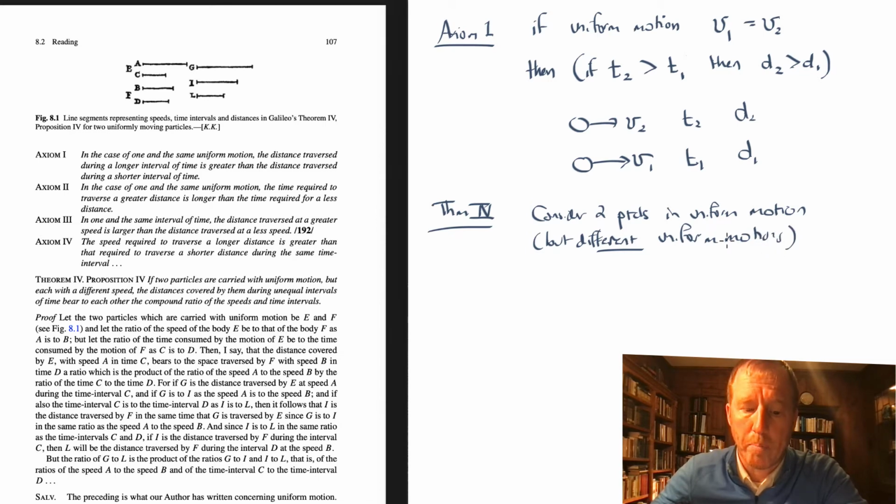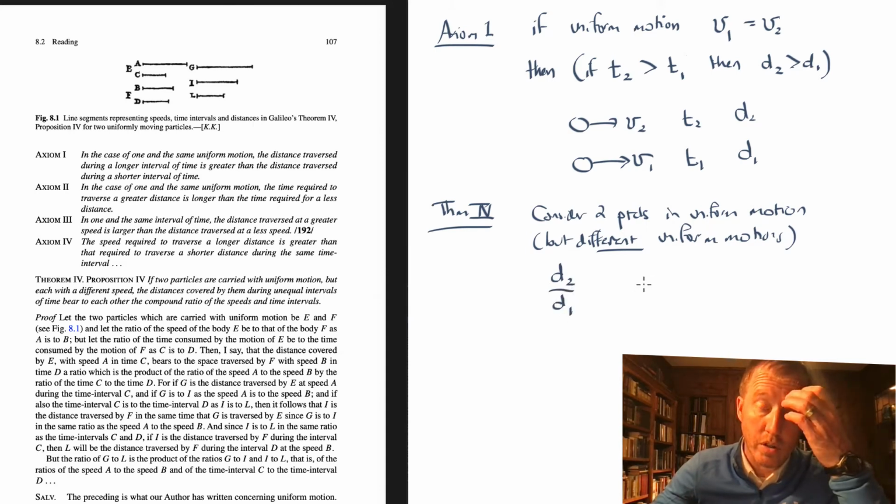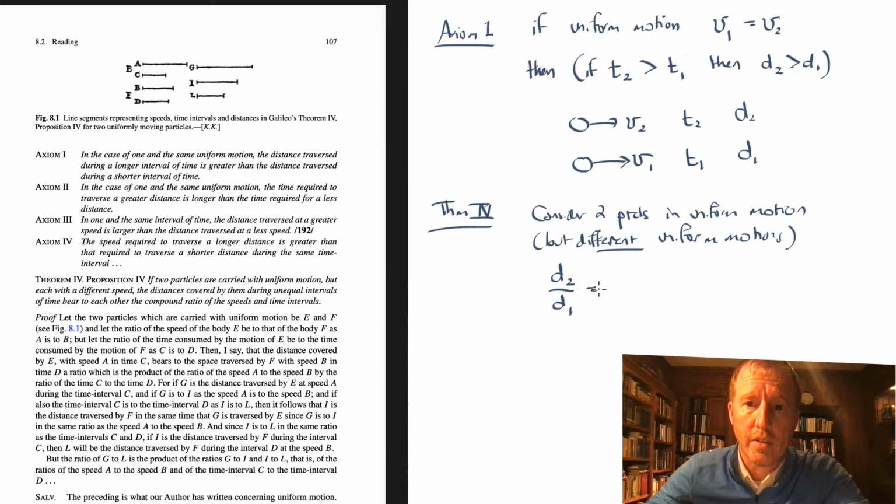And you want to compare their motions. If you want to compare the distance that object 2 moves to the distance that object 1 moves, it's in a compound ratio formed from the ratio of the velocities of the two objects multiplied by the ratio of the times that both objects move.